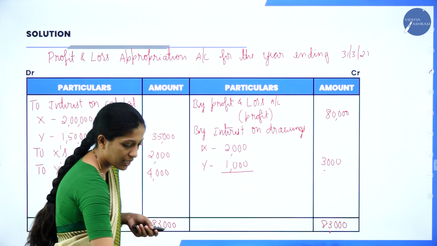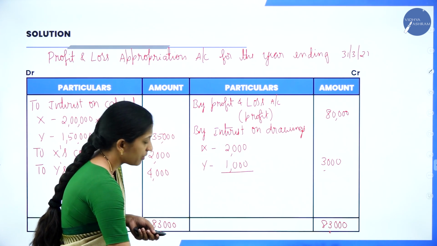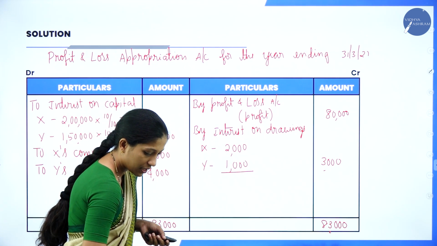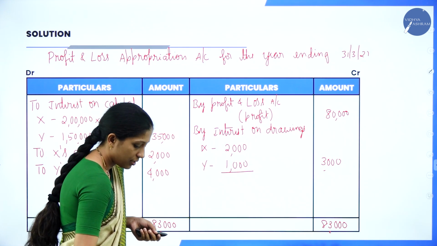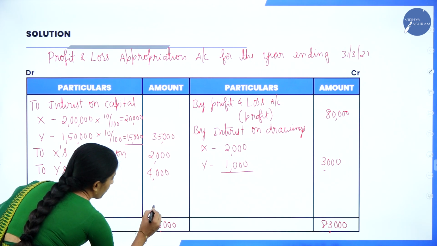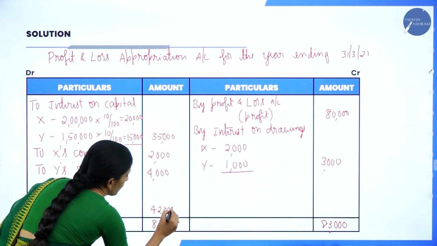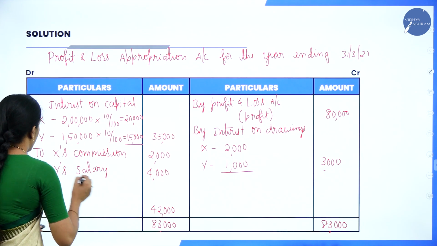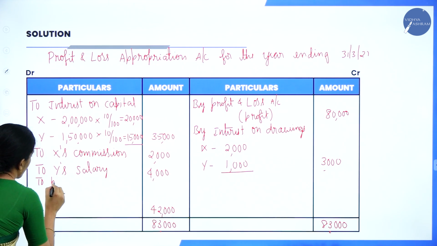83,000 minus 35,000 minus 2,000 minus 4,000. So, your profit is 42,000. So, where do you transfer the profit? To partners capital account.